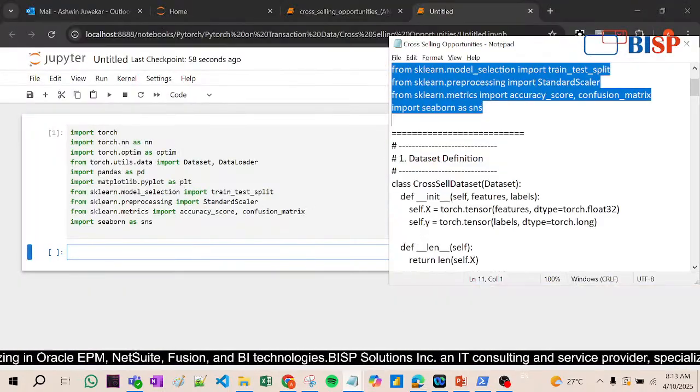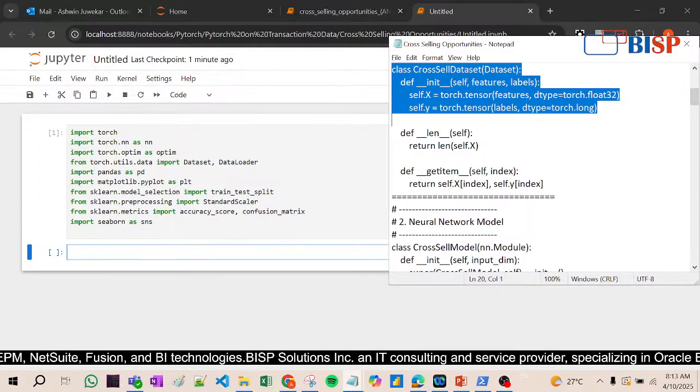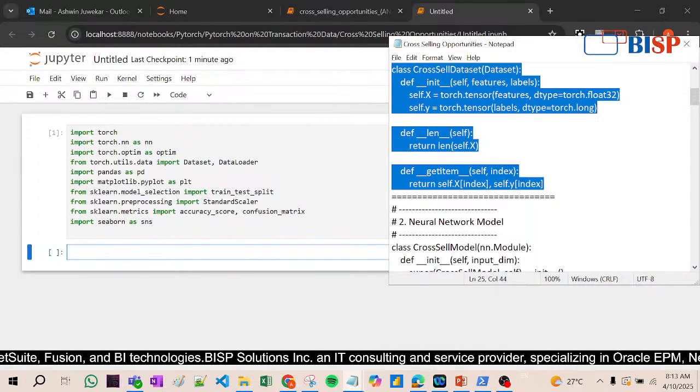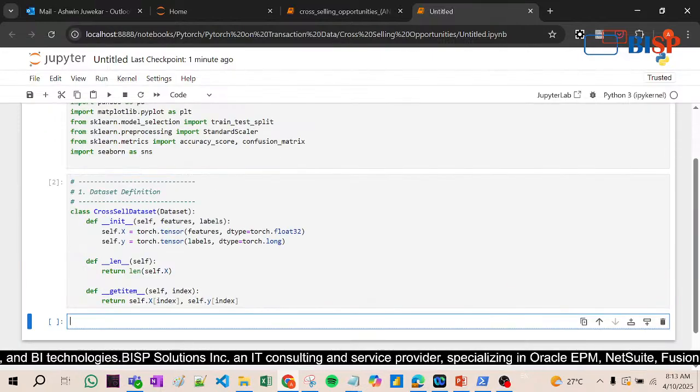First of all, data definition. Now see here, what we need to do is data definition. See here, we have created one function that is CrossSellDataset. Inside that we have to convert the data into the tensor, right? Because everything works under the tensor part.